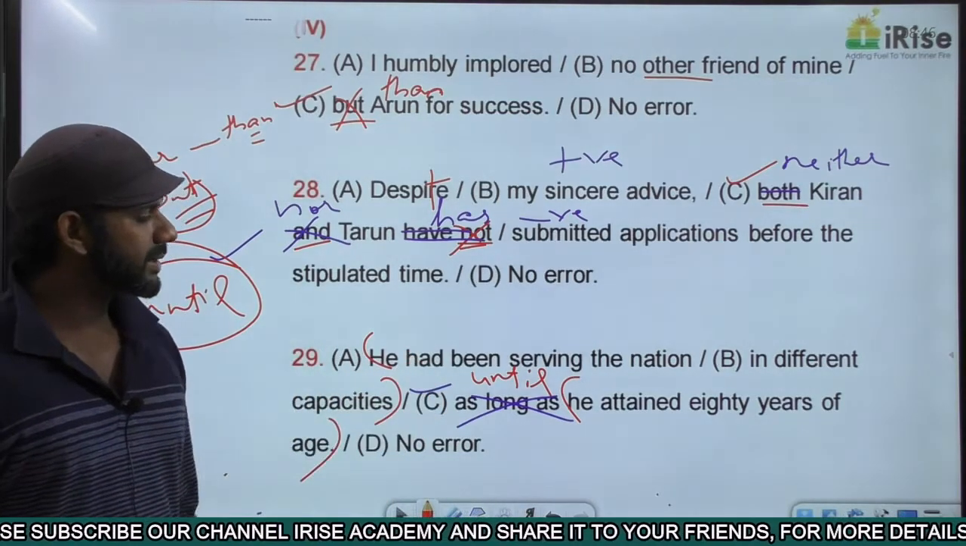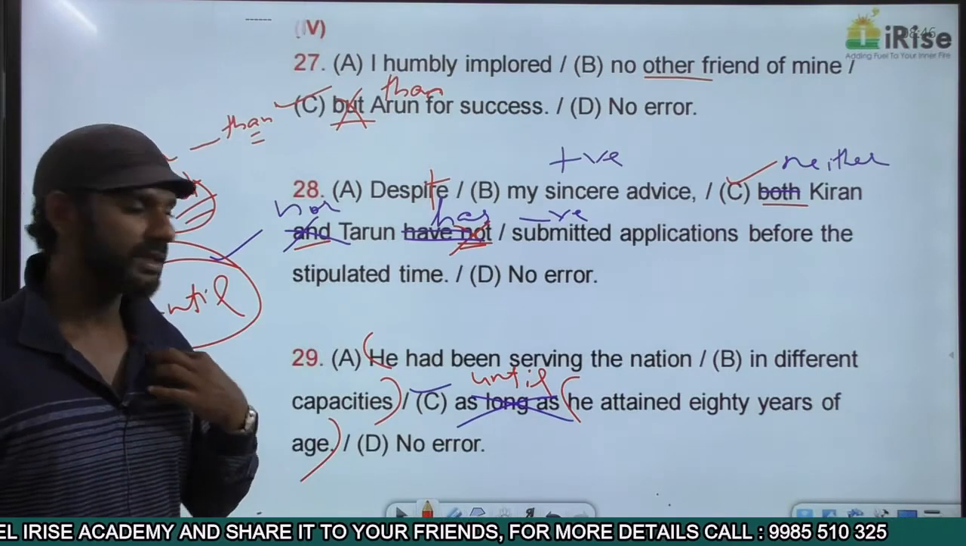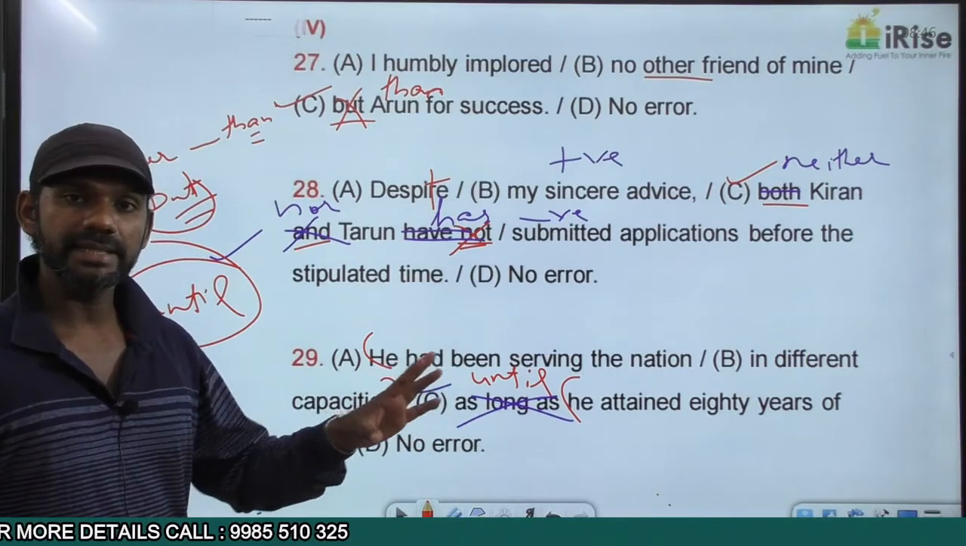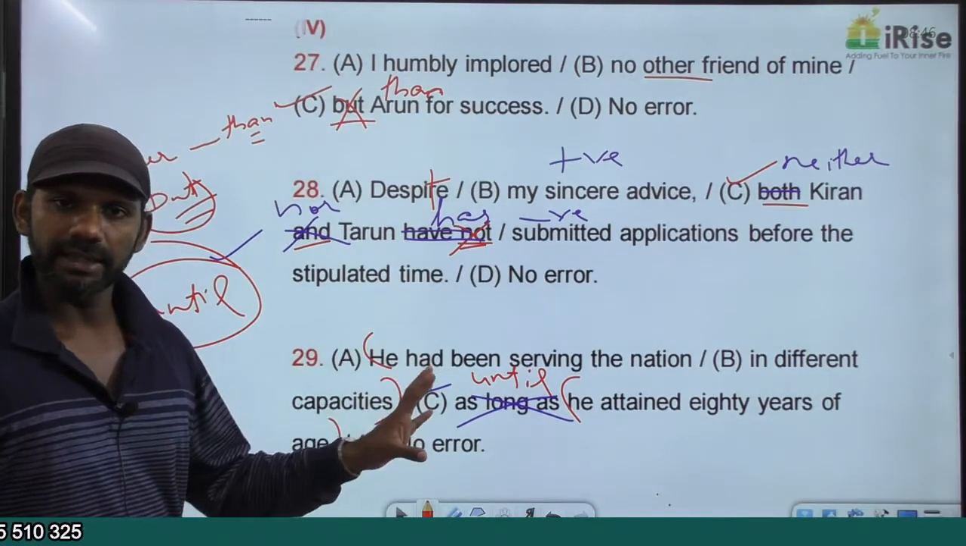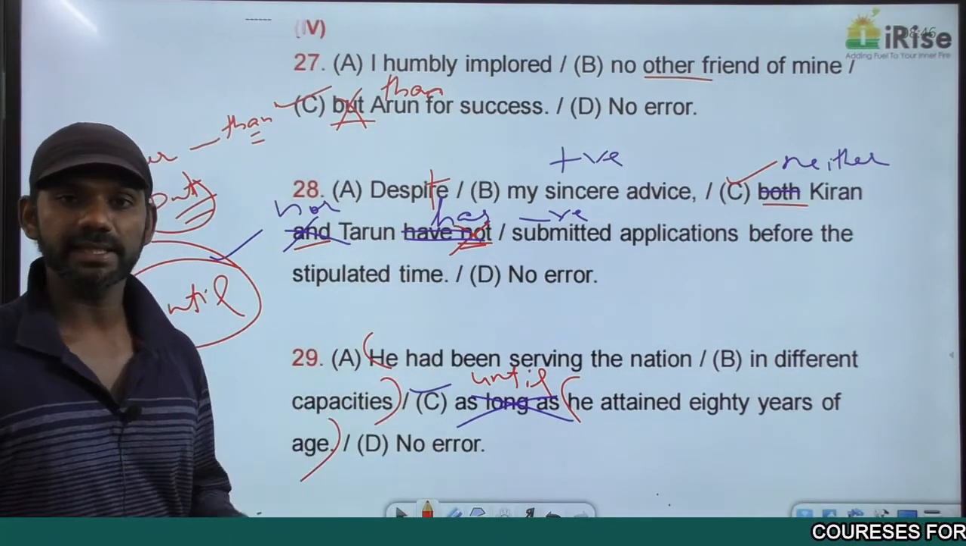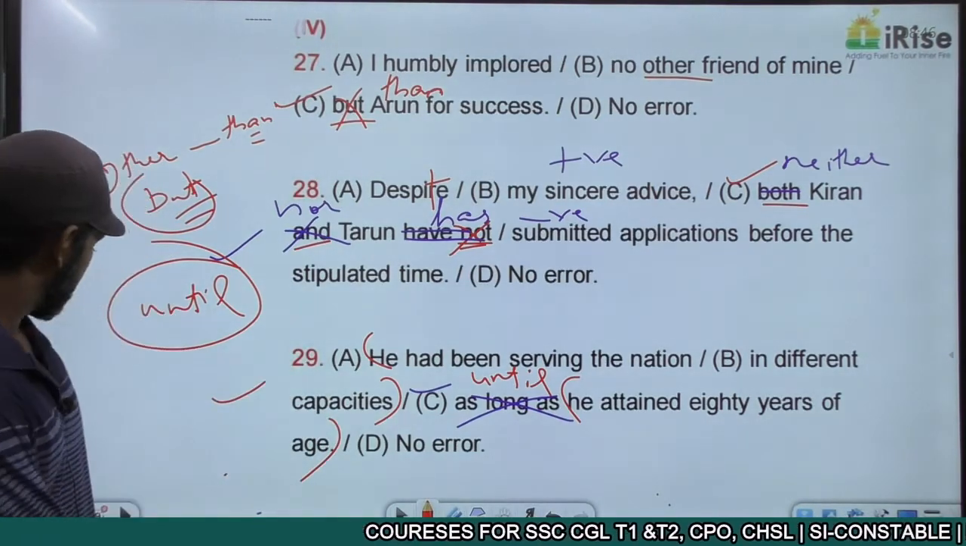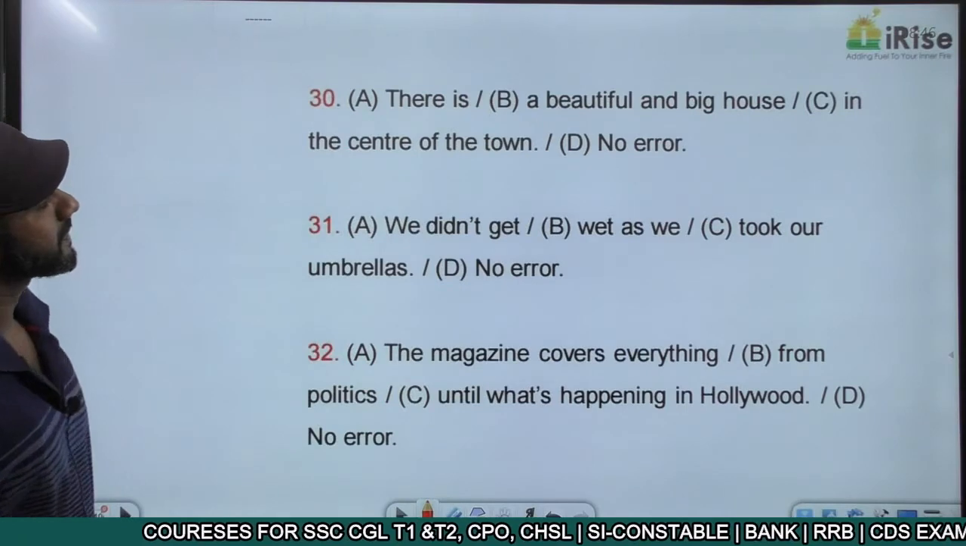The sentence started this way. He had been serving the nation, past tense. Ended this way. He attained 80 years of age, past tense. Started in the past, ended in the past. Tense constancy is there. Now the statement is grammatically correct. Come to the next one.